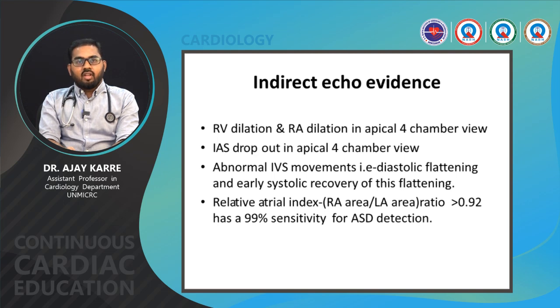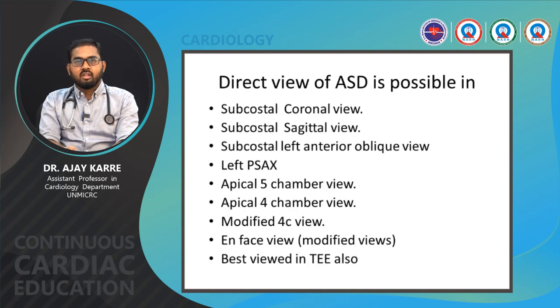If we are able to find the interatrial septum dropout in apical 4-chamber view, abnormal interventricular septal movements, for example diastolic flattening and early systolic recovery of this flattening, and another index we can think of, we can suspect by estimating the relative atrial index. This RA area by LA area ratio of more than 0.92 has a 99% sensitivity for ASD detection.